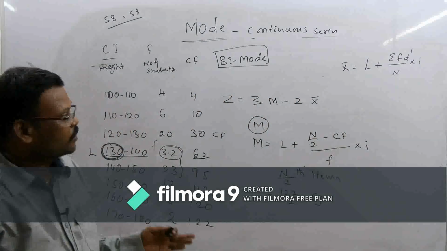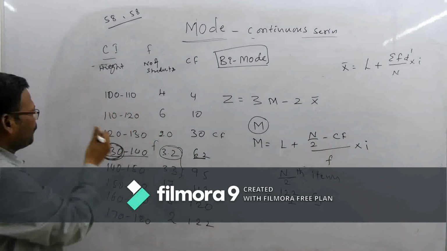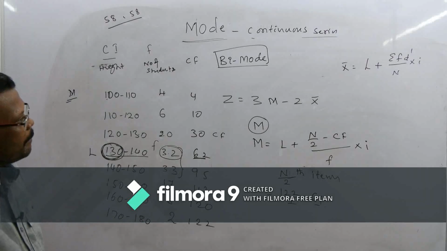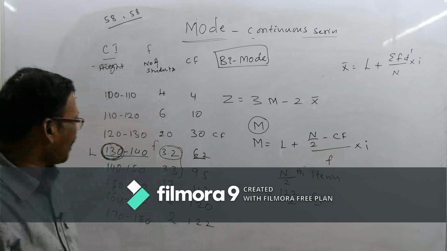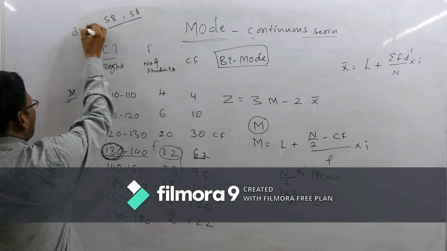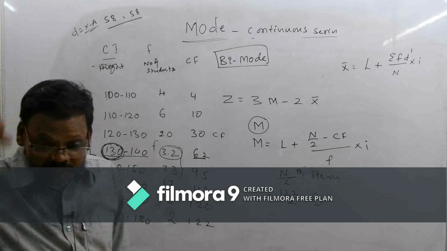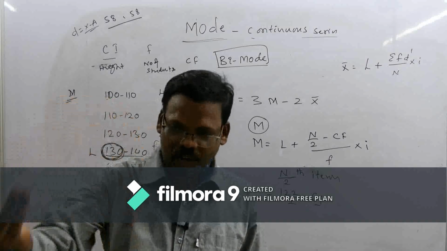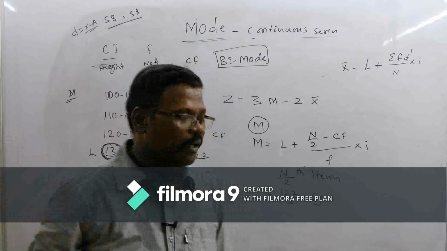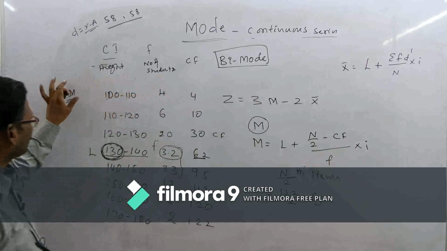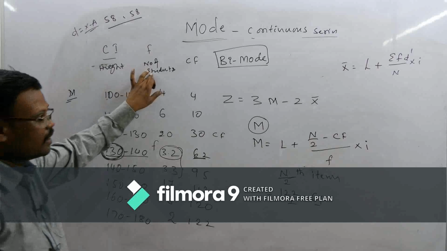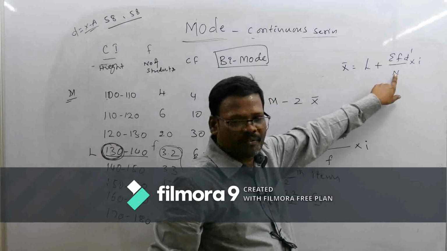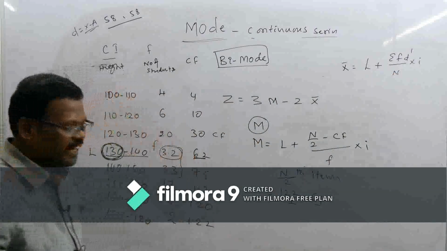So for the class interval, first what do we have to identify? We have to find m, nothing but the mid value. So after identifying the mid value we have to identify d. d is equal to x minus a, where a means an assumed value among the mid values. Then d dash is d divided by the class interval. The frequency should be multiplied with d dash, and all the f d dash values should be added, which gives the sigma f d dash. Then n is equal to the sum of frequency, and i is equal to the class interval. So there we will get some value.